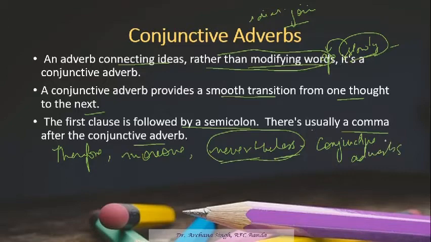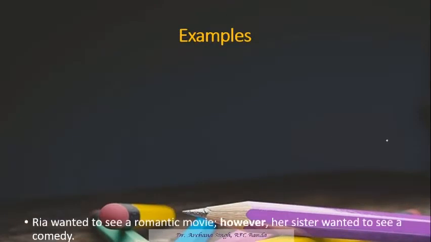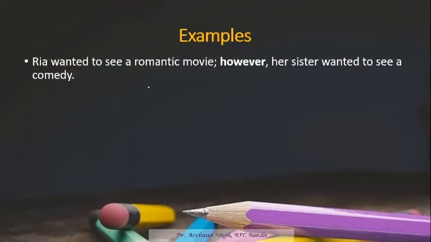Let's study in detail with the help of examples. For example, Ria wanted to see a romantic movie; however, her sister wanted to see a comedy. Here, however is your conjunctive adverb, used to show contrast. Ria wants to see a romantic movie, but on the other hand, her sister wants to see comedy. So however is showcasing a contrast, which means "but" also.